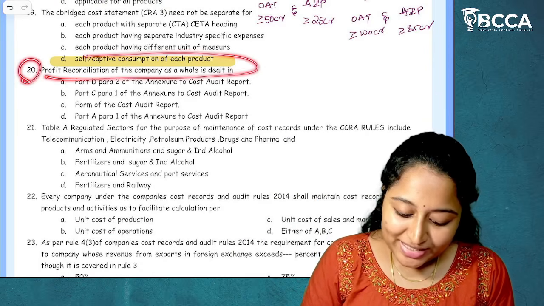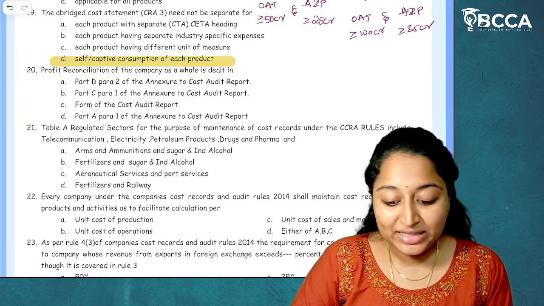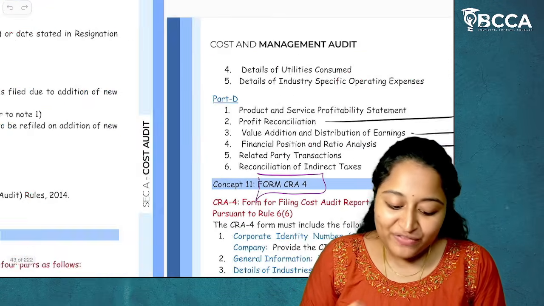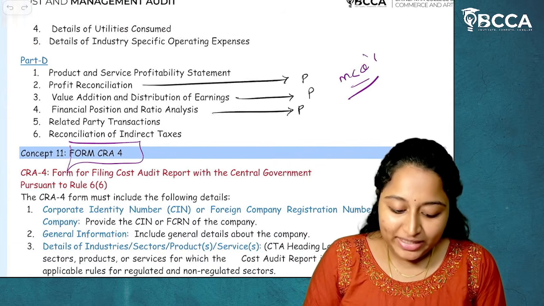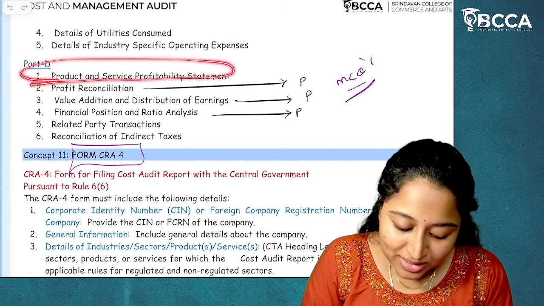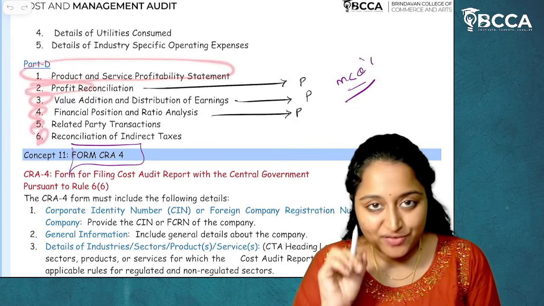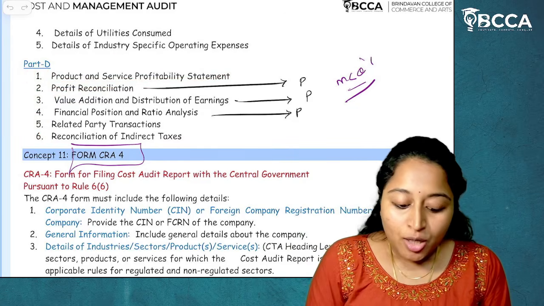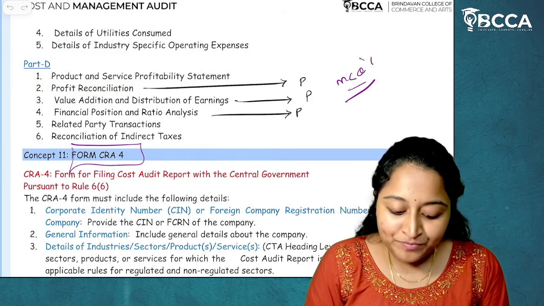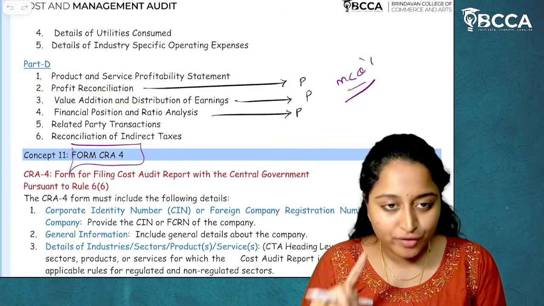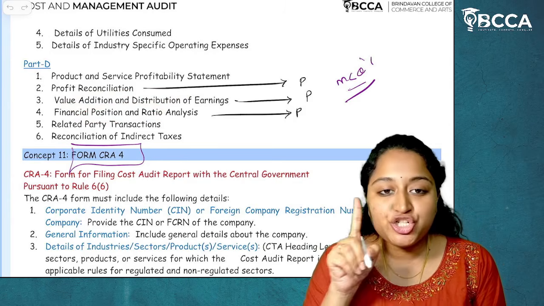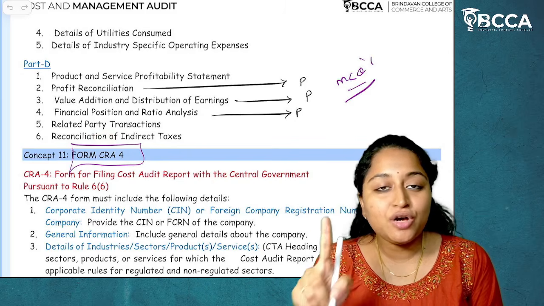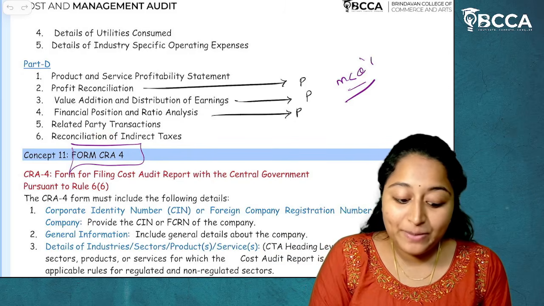20. Profit reconciliation of a company as a whole is dealt in. This is very, very important, being tested again and again. In Form CRA 3, we have Part D, right? In Part D, this is para 1, this is para 2, 3, 4, 5 and 6. We have 6 paras, right? Para 1 talks about what? Product and service profitability statement. Para 2 talks about profit reconciliation. Para 3 talks about value addition and distribution of earnings. Para 4 talks about financial position and ratio analysis. Para 5, related party transactions. Para 6, reconciliation of indirect taxes. So these are the paras which we have in Part D.